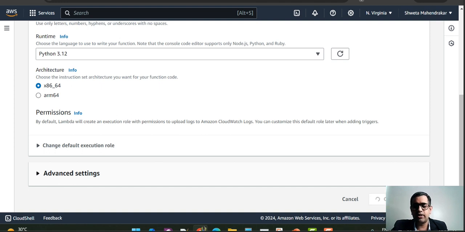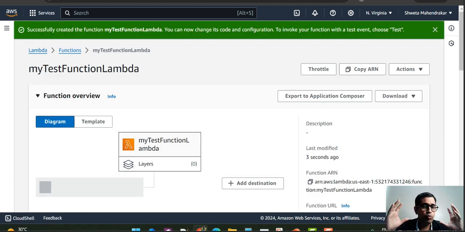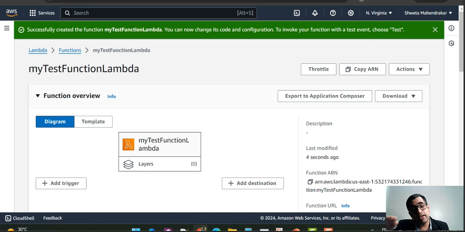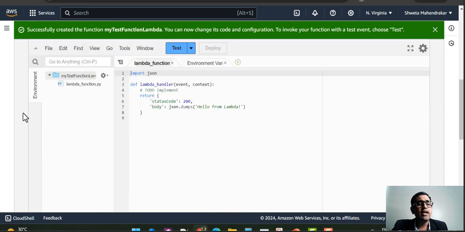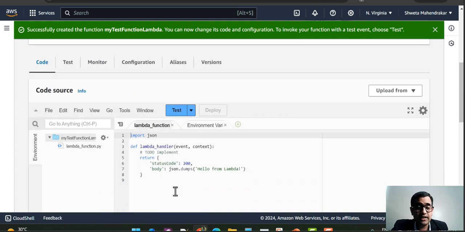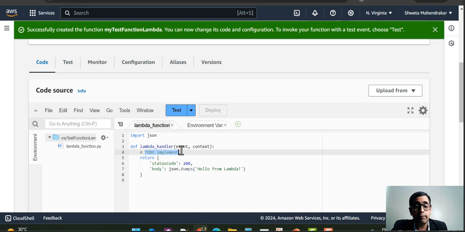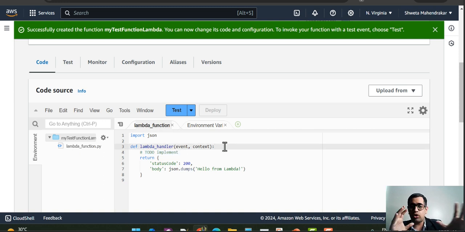So let me create the function, and while it is creating, as I said, this is one of the models that falls under the serverless architecture, because Lambda is completely serverless. We don't have to worry about the underlying infrastructure. We just have to create the function and then run it. Alright, you can see that Lambda has created sample code for us. As of now, I'm not going to make any changes.